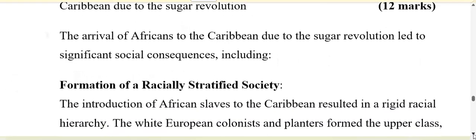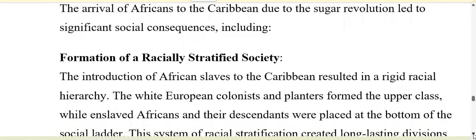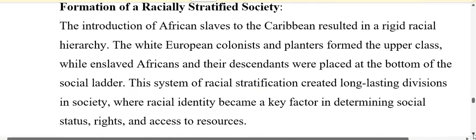So our first social consequence was the formation of a racially stratified society. What do I mean by this? The introduction of African slaves to the Caribbean resulted in a rigid racial hierarchy. The white European colonists and planters formed the upper class, while the enslaved Africans and their descendants were placed at the bottom of the social ladder.